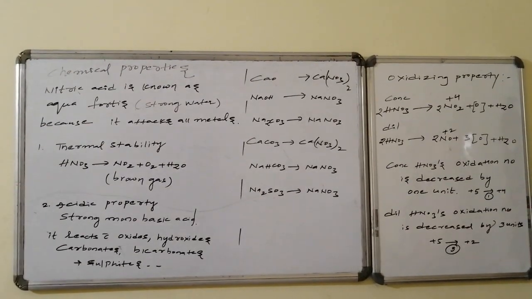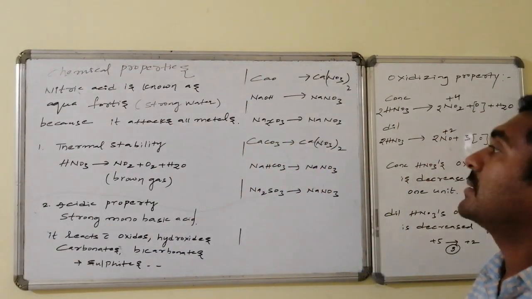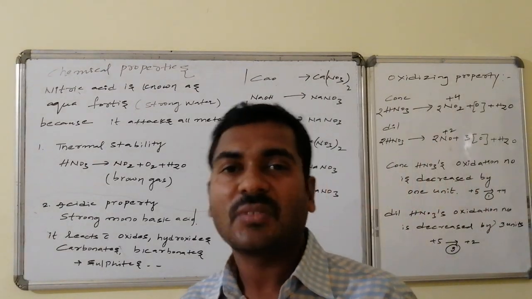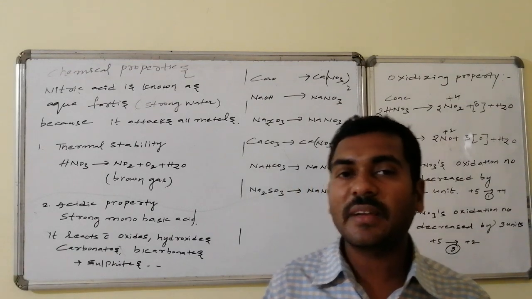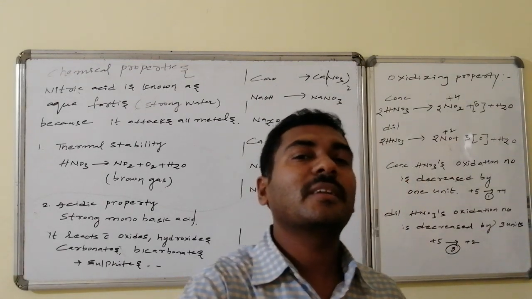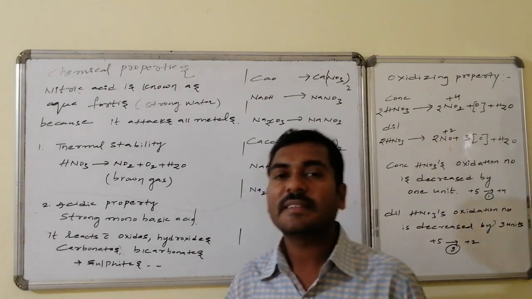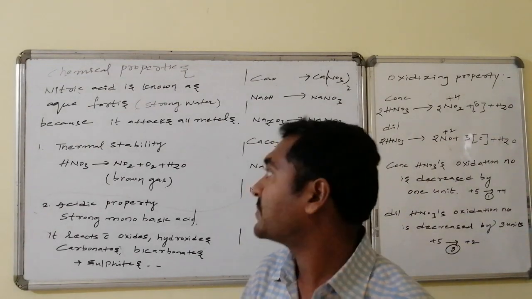Chemical properties of nitric acid. Nitric acid is known as aqua fortis. That is very strong water. Water combines with water, dissolves many of the things. In the same way, nitric acid also readily reacts with almost all the things present in the periodic table. Hence, it is said to be the strongest acid. Nothing but what? Aqua fortis.